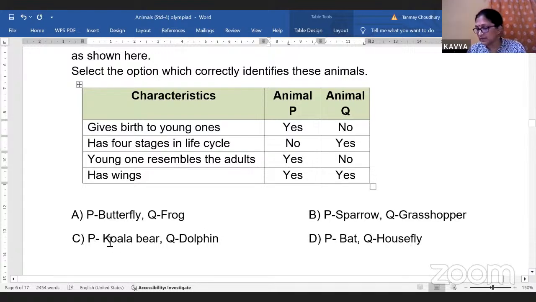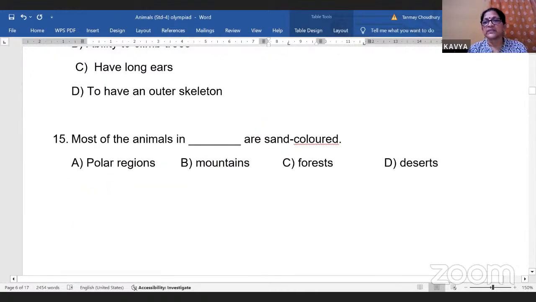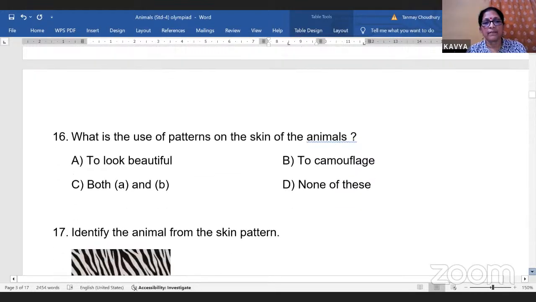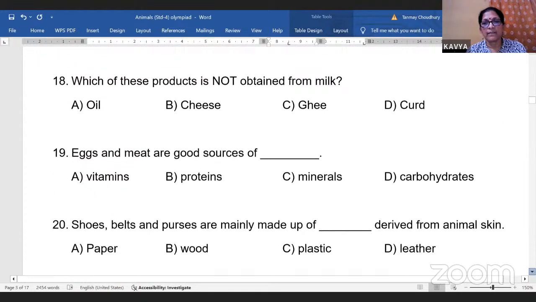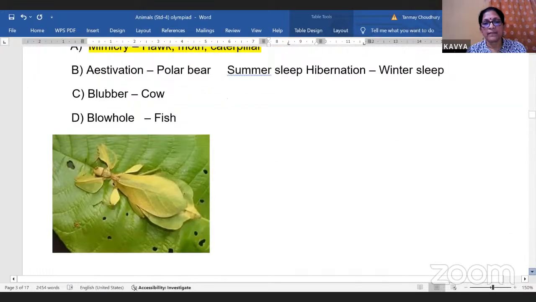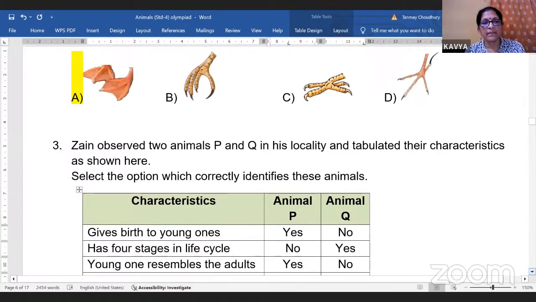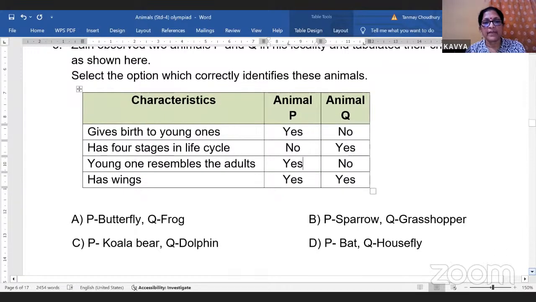What is a koala bear? Okay. Koala bear is a type of animal that stays in Australia.